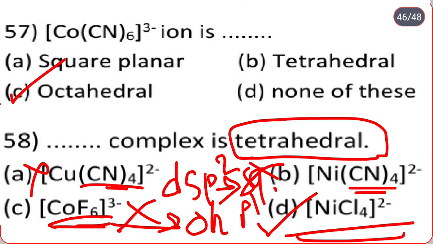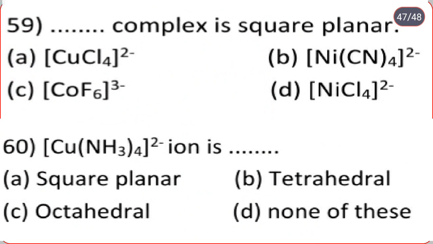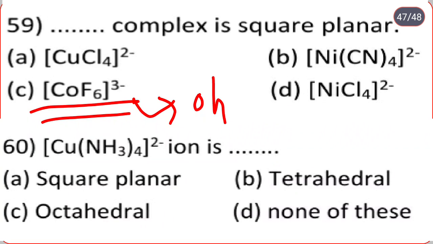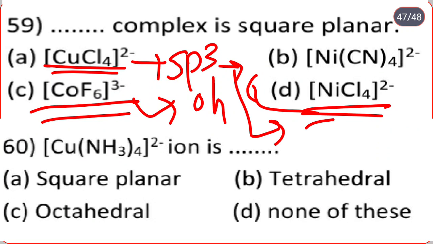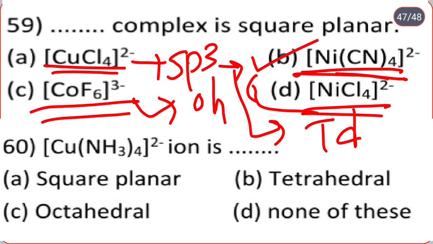Next, which dash complex is square planar? Here chloride is a weak field ligand, hence it undergoes sp3 hybridization, and sp3 hybridization is related to tetrahedral geometry. Therefore the correct option is B, that is [Ni(CN)4]2- is square planar.